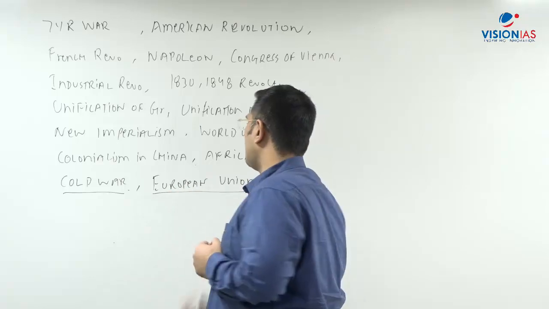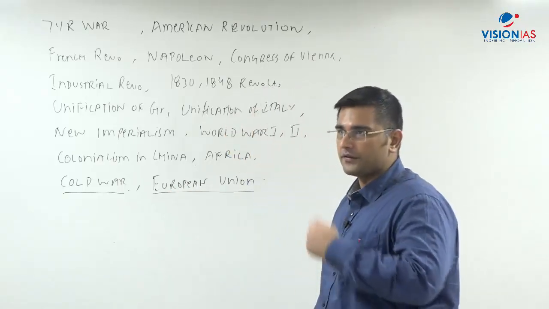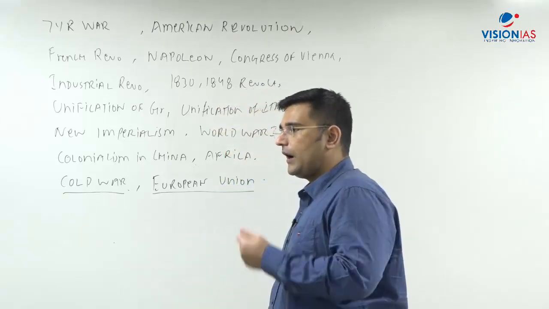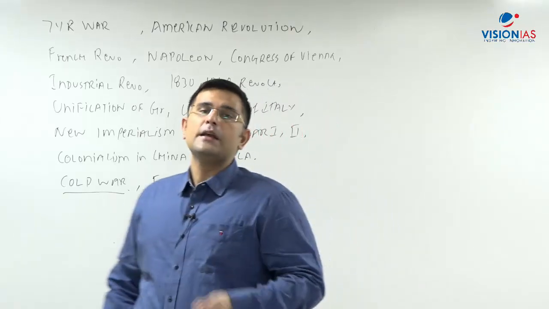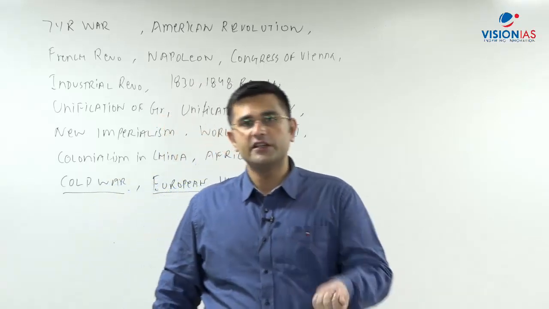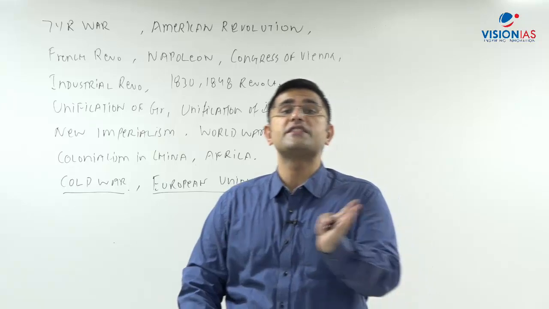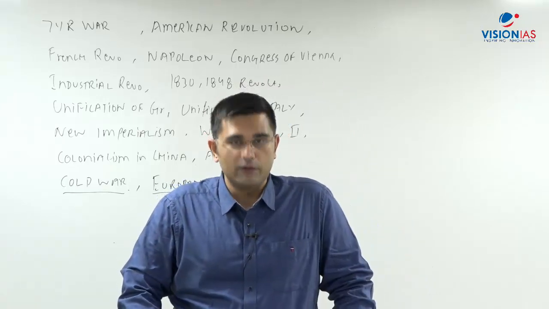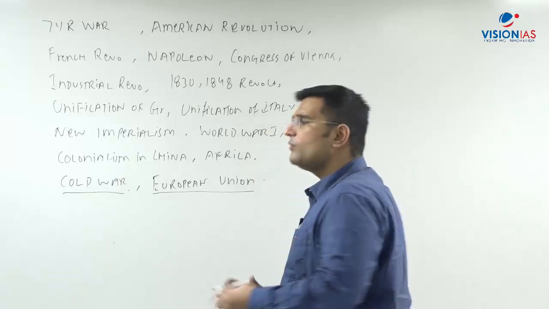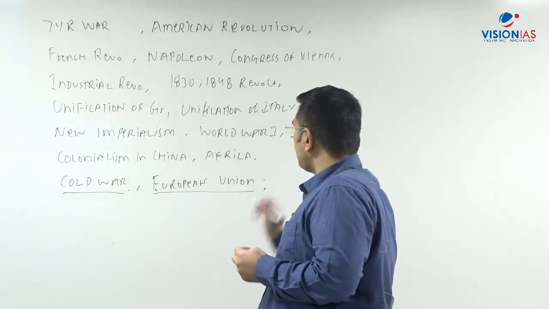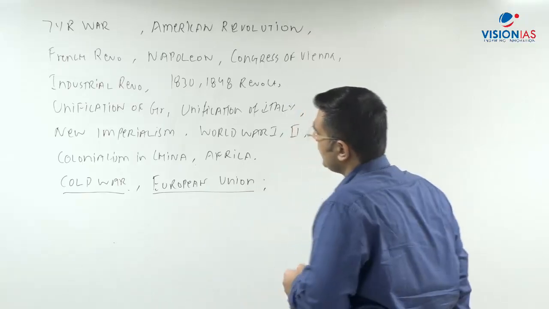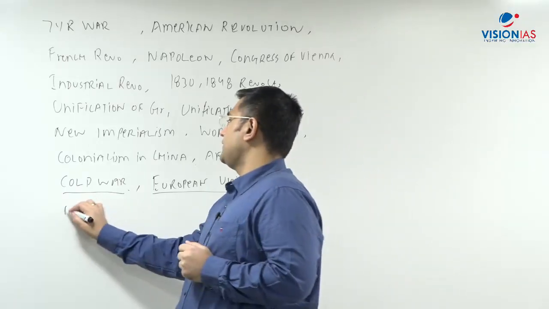So we talk about European unity, how gradually this European Union which you read about in the newspapers came into existence in 1993, but the process began way back in 1947, 1948, with the first major organization being the European Coal and Steel Community of 1951, then the European Economic Community coming into picture in 1957. तो वो क्या क्या था प्रैक्स. Similarly, therefore we look at European unity and the different aspects related to it. Then we also see neo-colonialism.